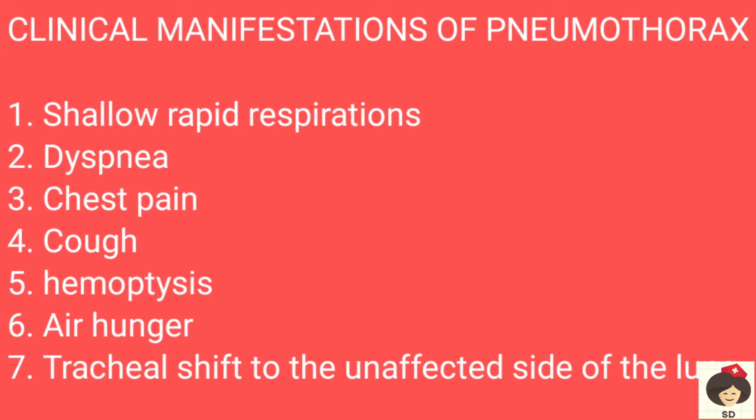And cough: whenever the patient is having hemothorax, the blood and sputum will mix and come out, so the patient will have cough. And also hemoptysis, which is blood in sputum. And air hunger: the patient will have increased effort for breathing, that is, the patient will have increased or labored breathing. And tracheal shift to the unaffected side, because one side of the lung is getting collapsed, the trachea will shift to the other side because more air is entering through the other side.